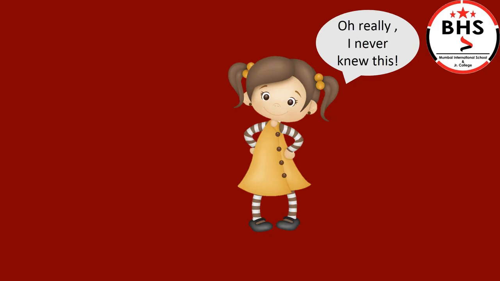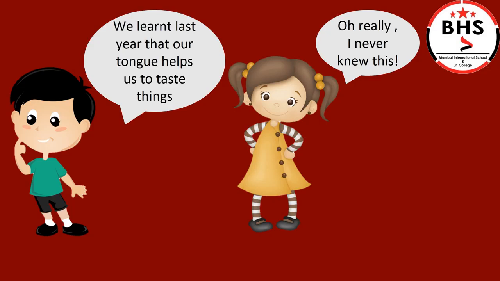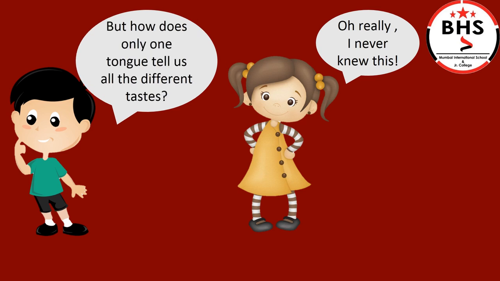Among the children, there was a girl named Mary. She said, "Oh, really? I never knew this." There was a boy named Balu. Balu said, "We learned last year that our tongue helps us to taste things. But how does only one tongue tell us all the different tastes?" Balu was confused. How can only one tongue help us to understand so many different tastes?